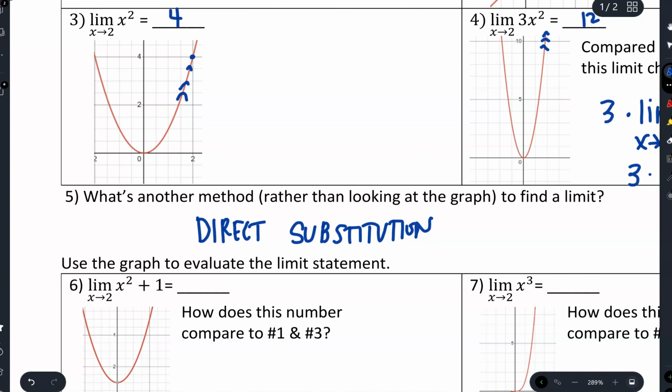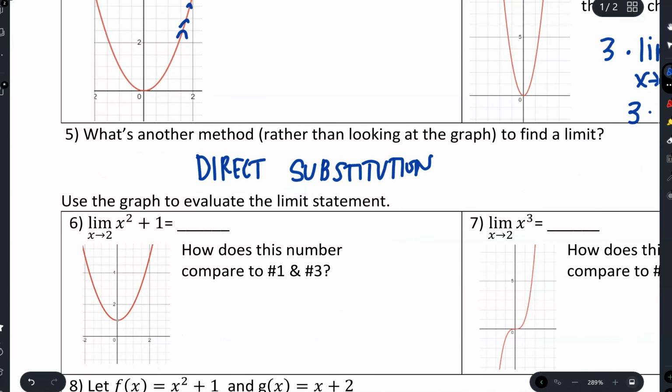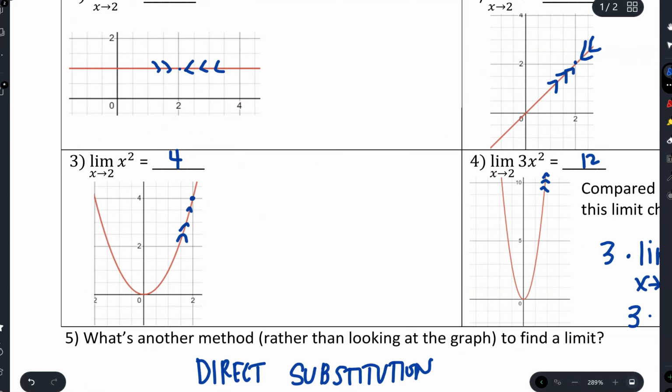All right, so what about this one? Evaluating the limit statement. The limit as x approaches 2 of x squared plus 1. So I'm going to 2. As I go up here to 2, the value is going to be 5. So how does this compare to number 1 and number 3?